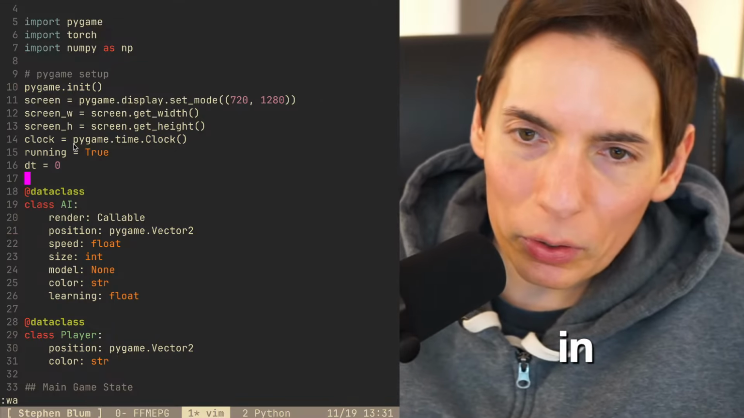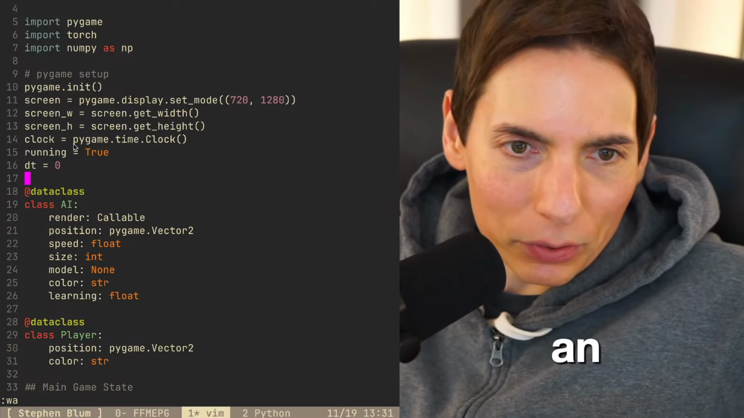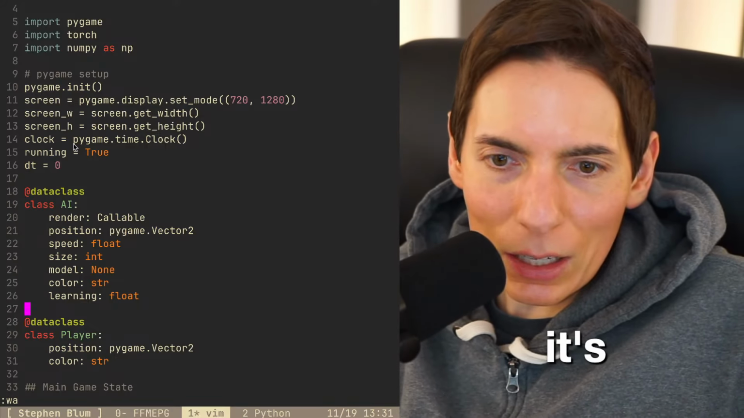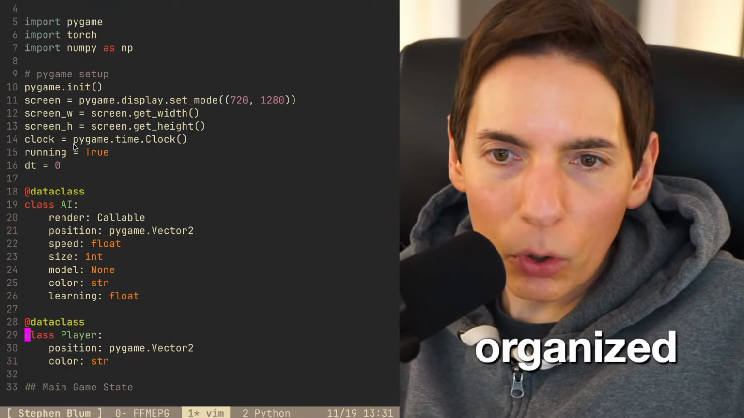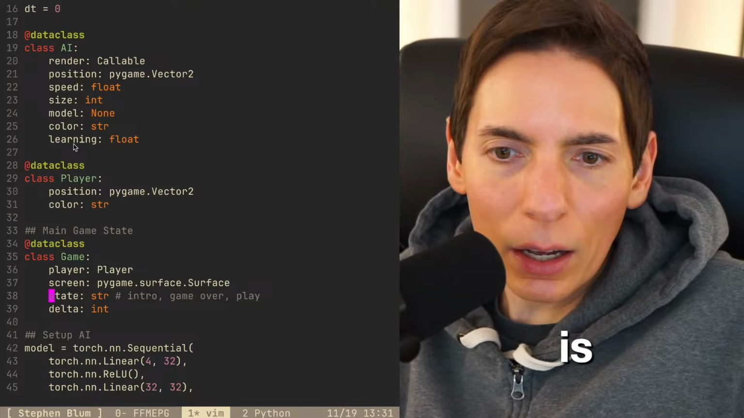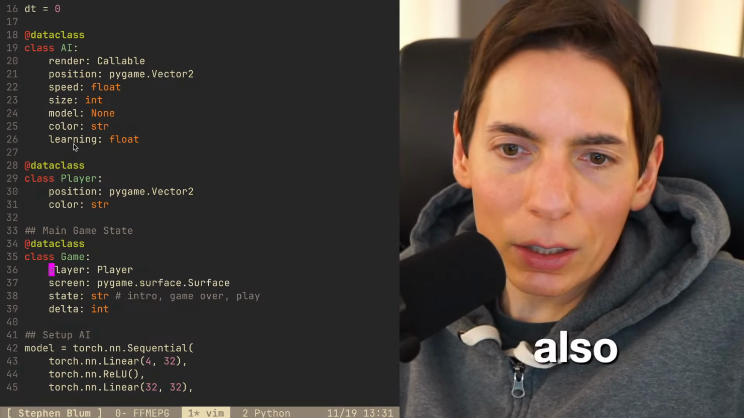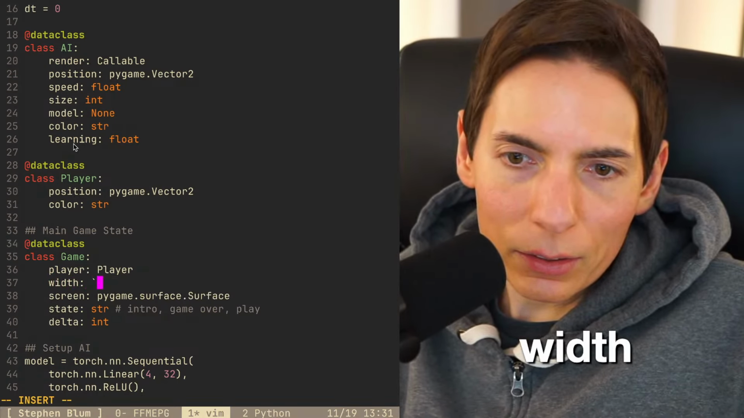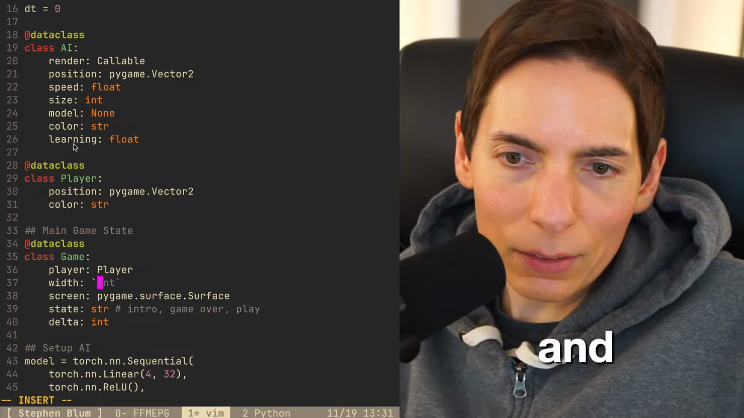Welcome on in. We're building a game, you guys. We're building an AI live on stream, and we're making it organized. We're organizing it today is what we're doing. We're making it clean. All right, the game is going to have a screen, but we also need width and height as well. We need width and height. Yep, that's what we also need. There we go. Excellent. Let me get rid of some of that.